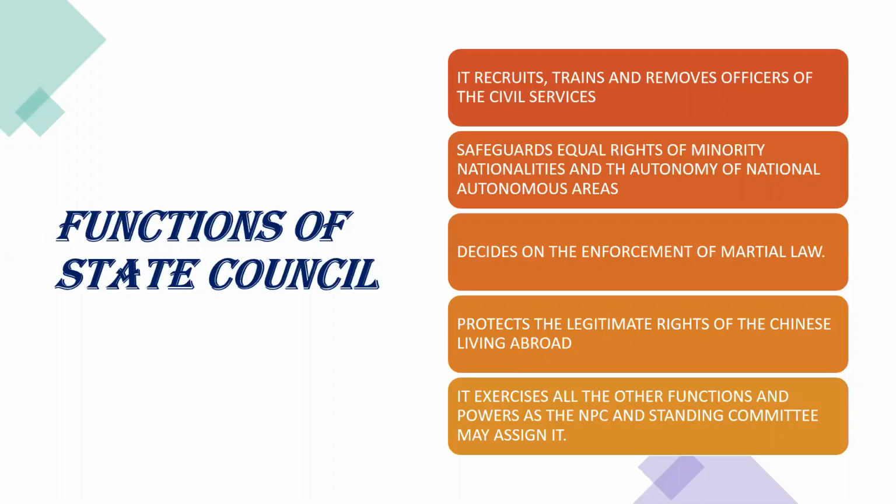It exercises all the other functions and powers as the NPC and Standing Committee may assign it. That means, apart from these mentioned functions, some other functions can also be exercised by the State Council if the National People's Congress and Standing Committee assign them.